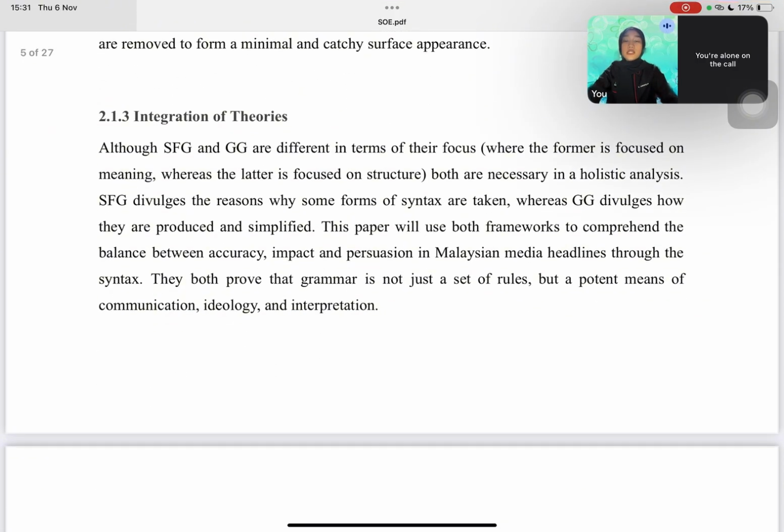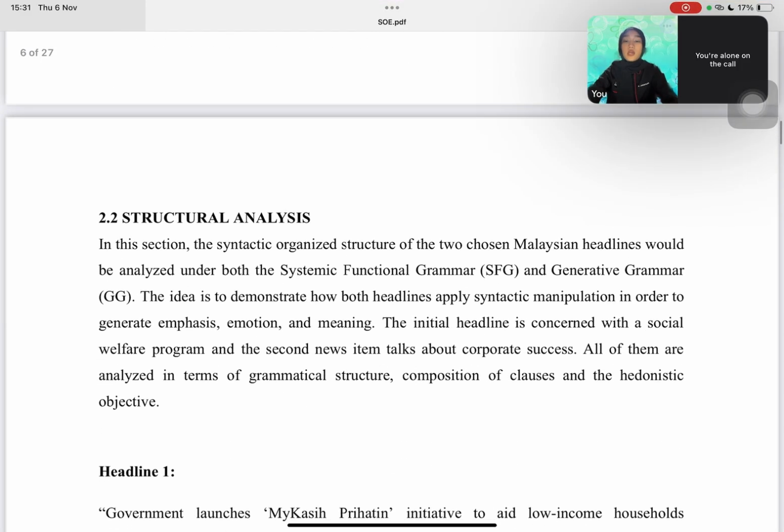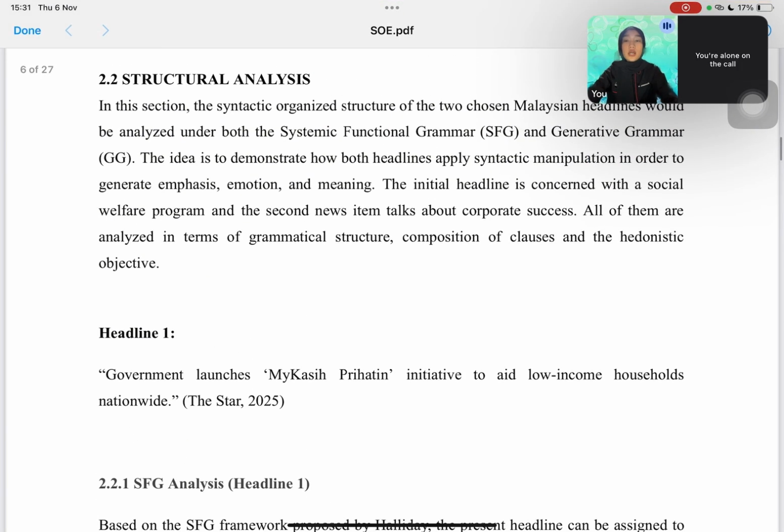For the next, I will present the integration of theories. In short, SFG tells us why certain structures are chosen for meaning and persuasion, while GG, generative grammar, shows how these structures are formed grammatically. By combining both, we can understand how syntax functions as both a technical system and a social tool in media writing.